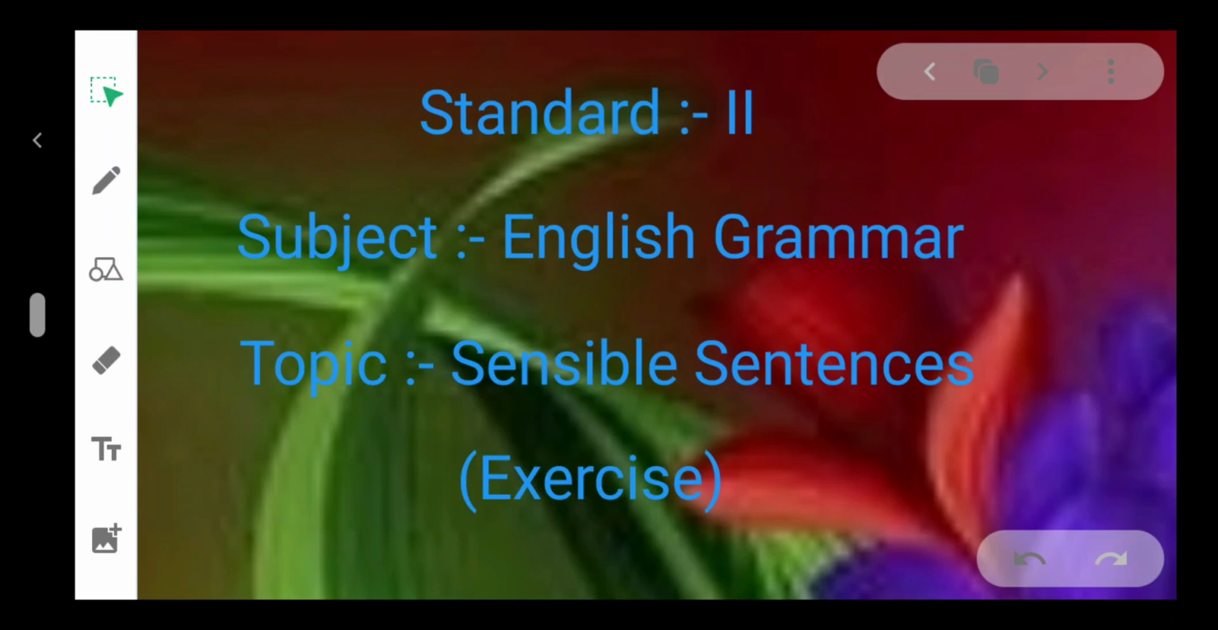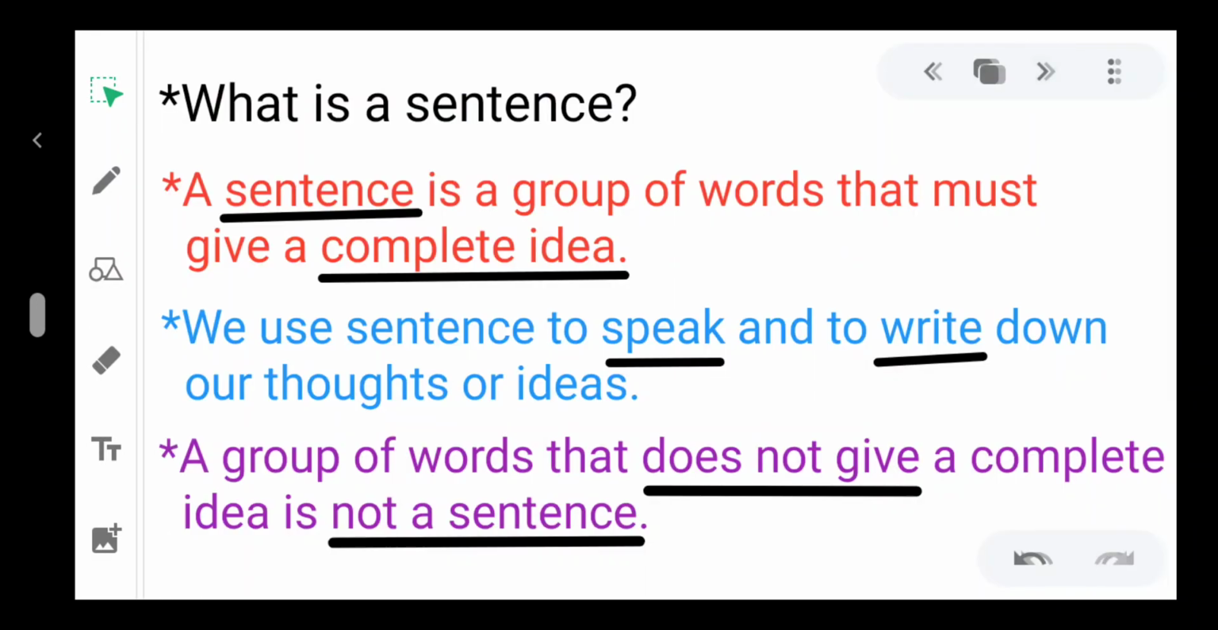Let us revise what is a sentence. A sentence is a group of words that must give a complete idea. We use sentences to speak and to write down our thoughts or ideas. A group of words that does not give a complete idea is not a sentence.